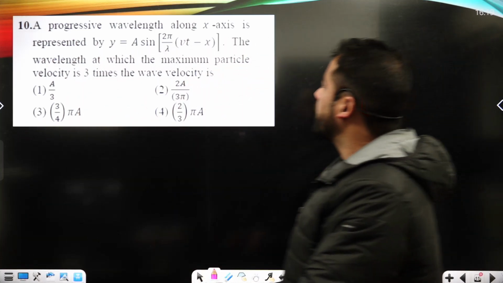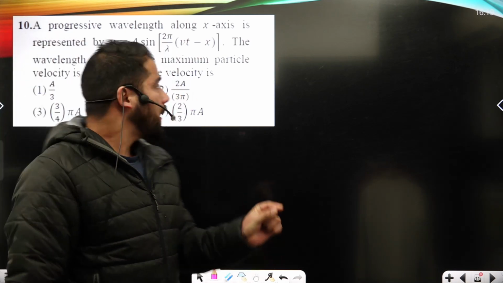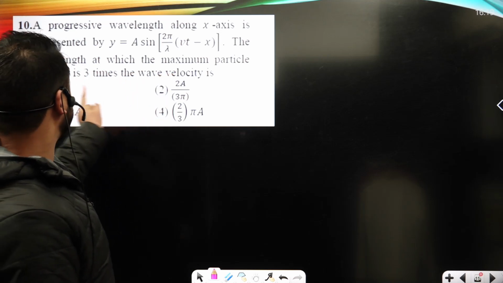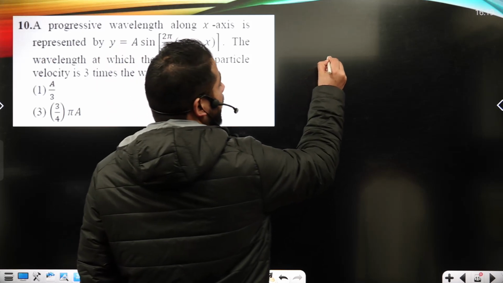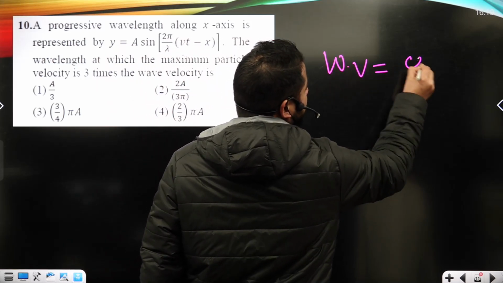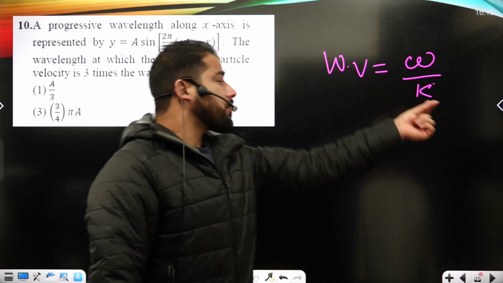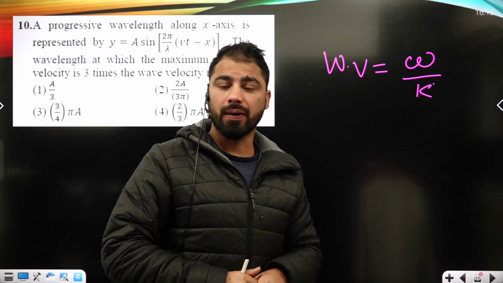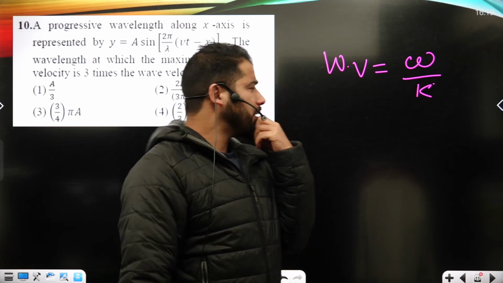Here, for the plane progressive wave along x represented by this, we need the wavelength at which the maximum particle velocity is 3 times the wave velocity. We know the wave velocity, okay? It is given as omega upon k, right? Here omega is the angular frequency, and k is a well-known parameter that we can call the propagation number or wave number, whatever you can call it.